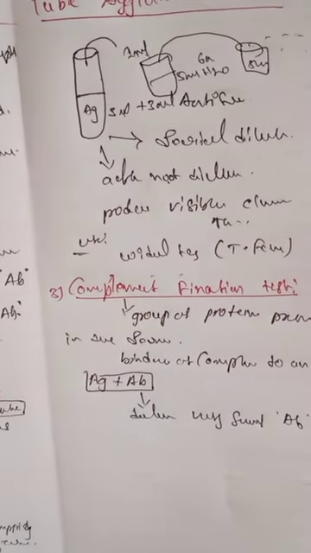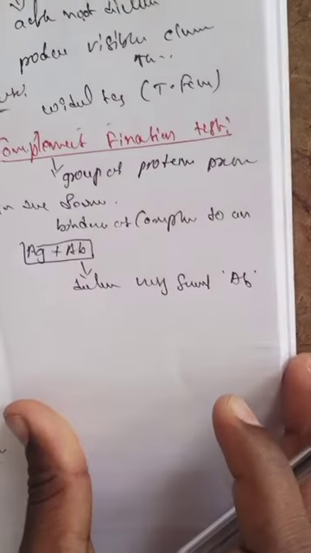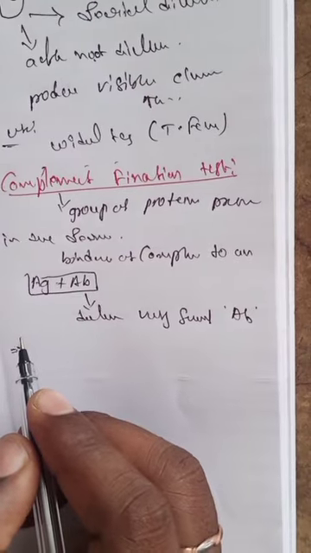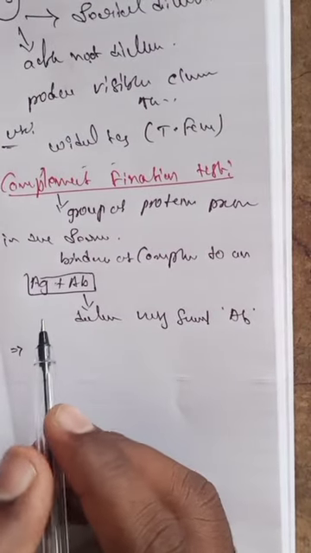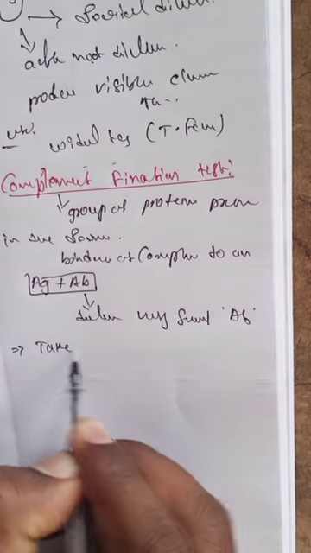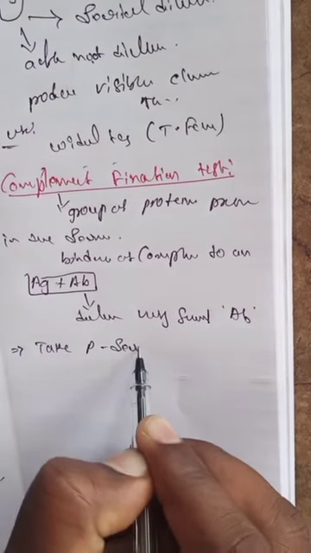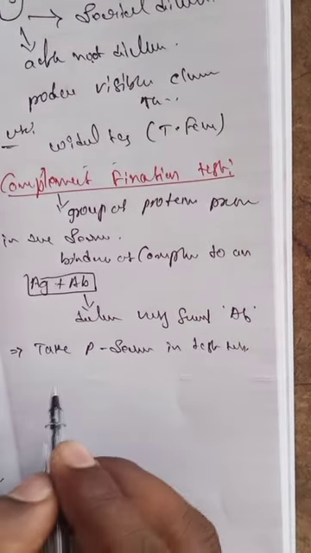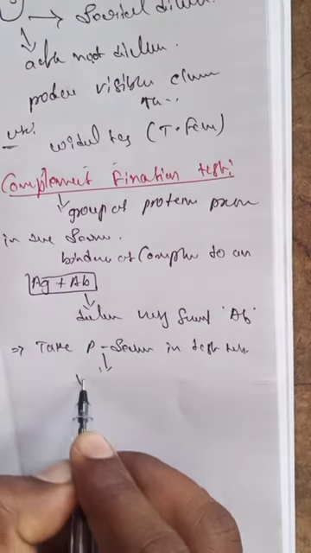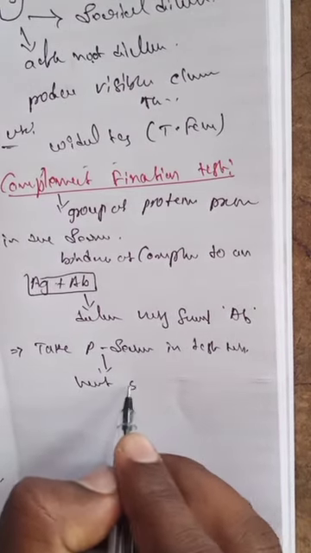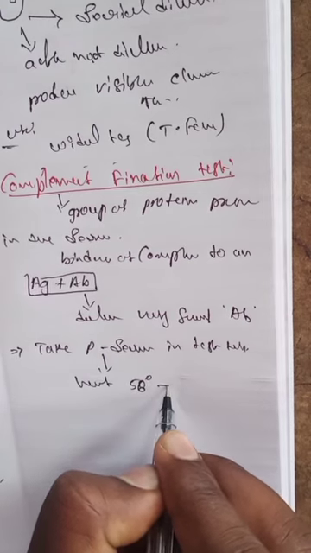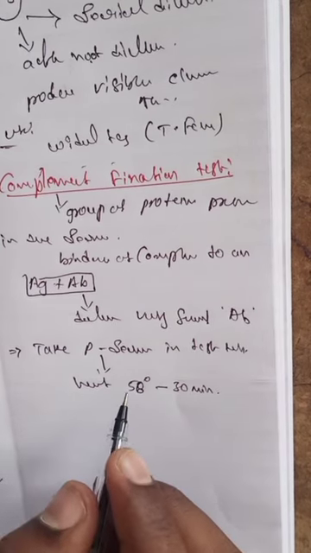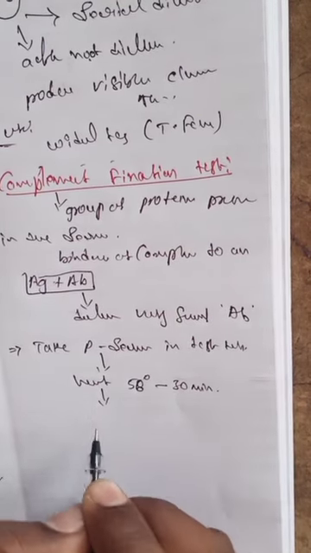So what is the method of the complement fixation test? First of all, take the patient serum in a test tube. The test tube is heated at 56 degrees Celsius for 30 minutes, to inactivate the complement present in it.